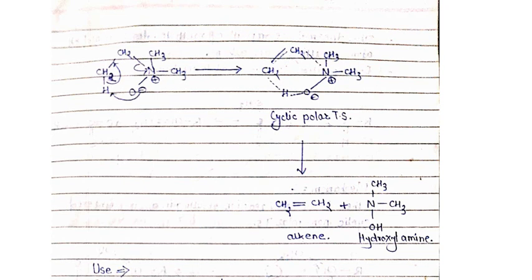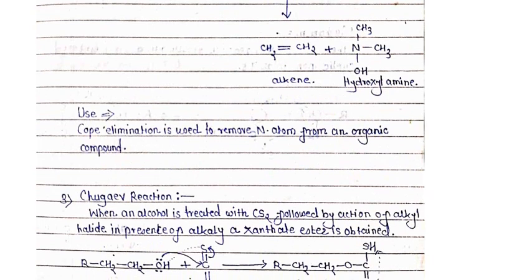So what are the uses of the Cope elimination? Cope elimination is used to remove the nitrogen atom from organic compounds. By using Cope elimination we can easily remove the nitrogen from any organic compound. The simple process is that the nitrogen atom gets oxidized with Fenton's reagent, that is H2O2 and Fe3+, and then in the Cope elimination reaction the tertiary amine oxide is formed, which undergoes elimination of hydroxylamine, and the product is the alkene.